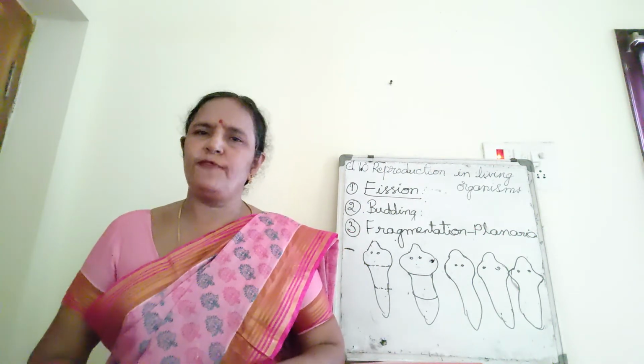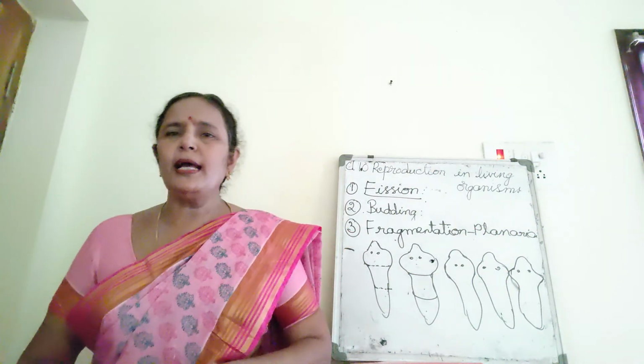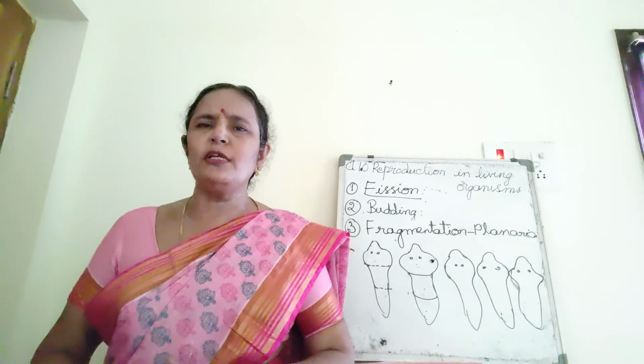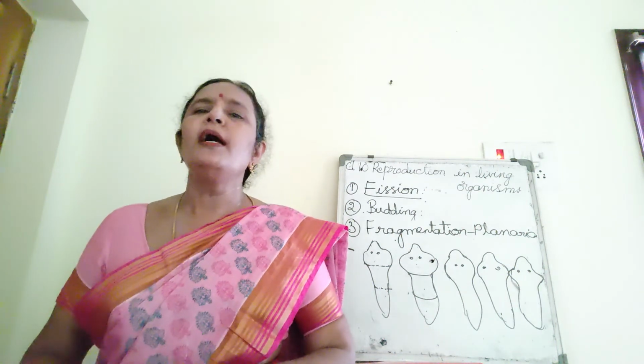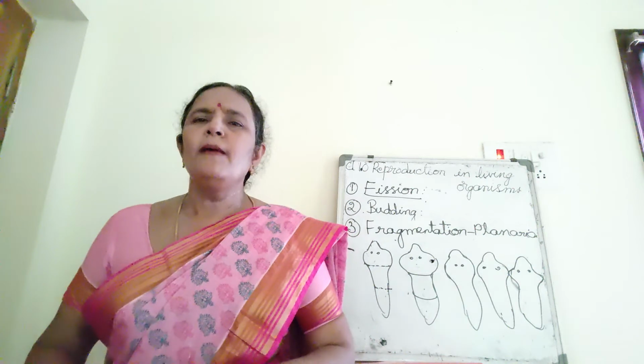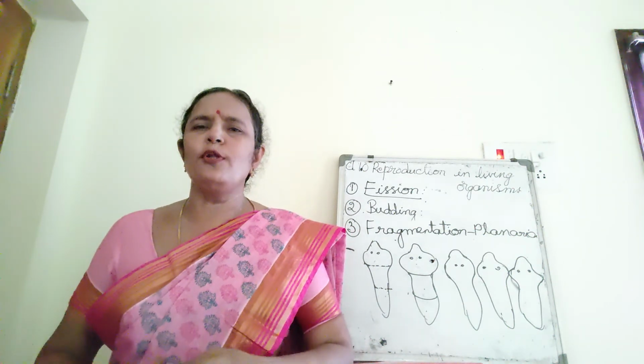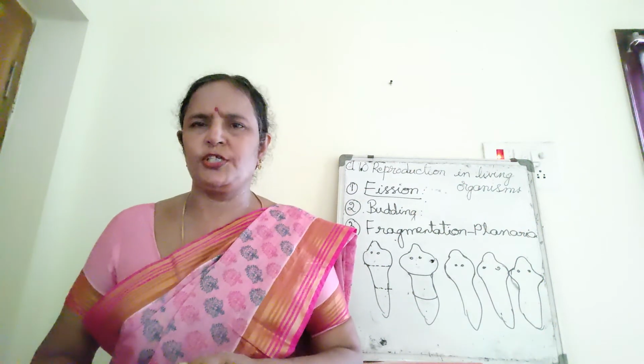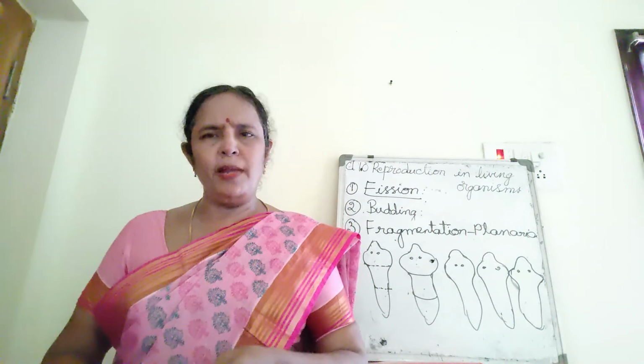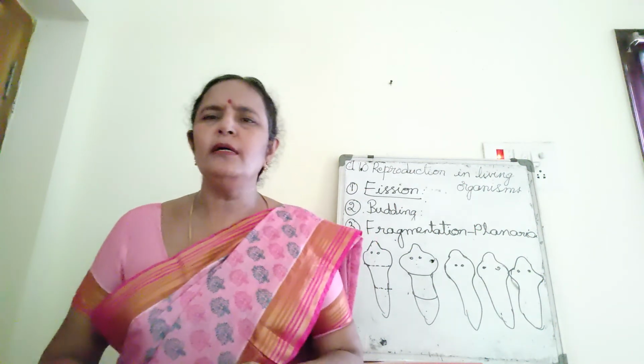That is about fragmentation. Can we consider this as asexual reproduction now? Because only one organism is involved in producing new individuals. That is why this is a mode of asexual reproduction. About plants, you can learn in the next session.